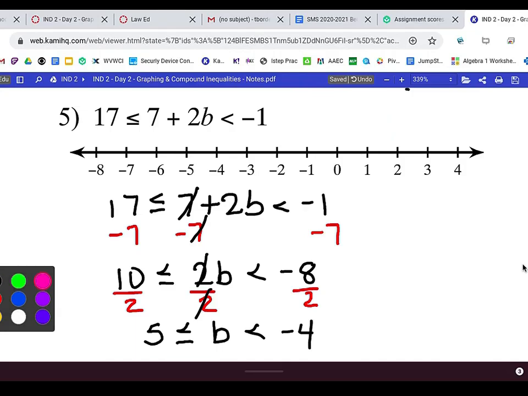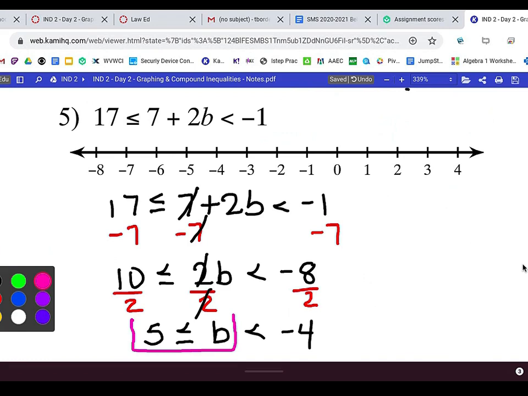And now we're ready to graph. You should still have 3 terms, and we do. We have 5 is less than or equal to b, which is less than negative 4. We're going to graph this as two inequalities. The first one is the b goes with the number on the left. And we have to read this one backwards. So first it's a 5.